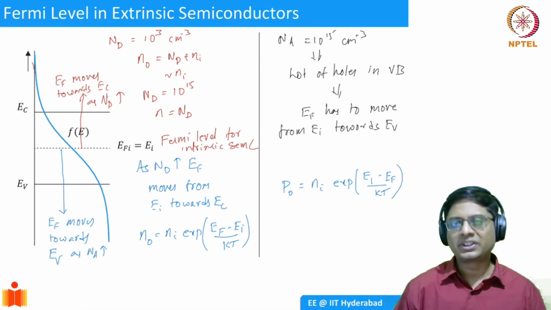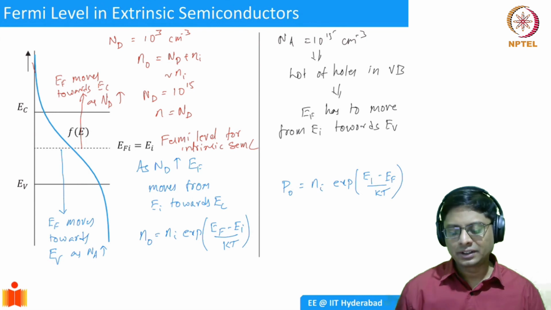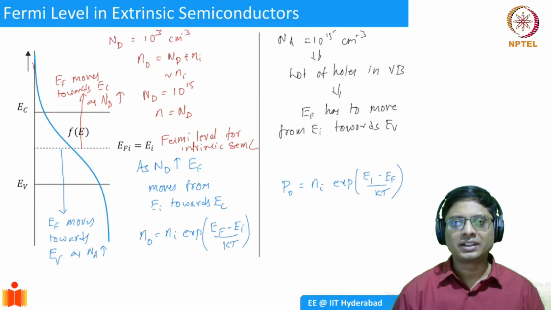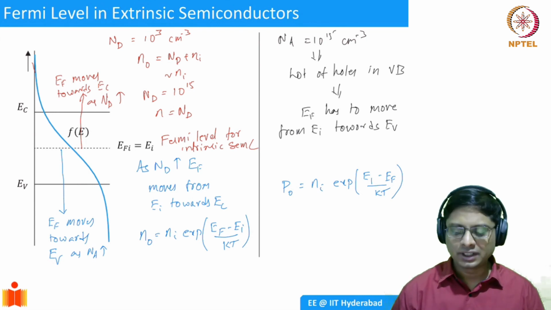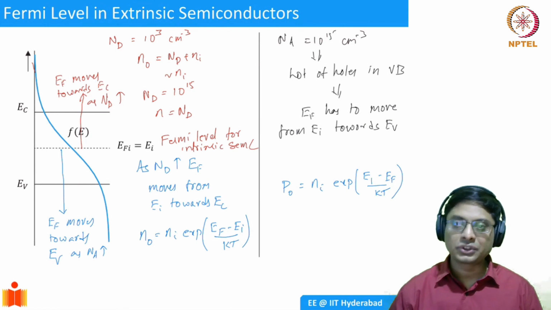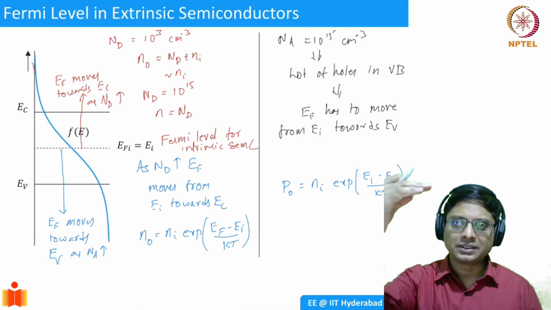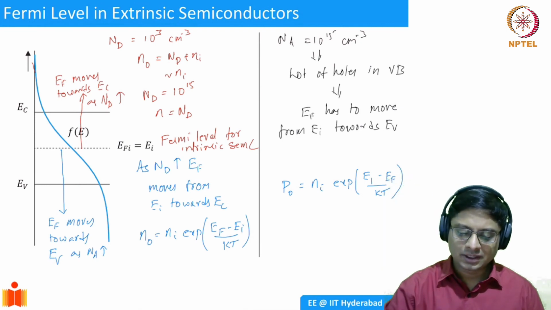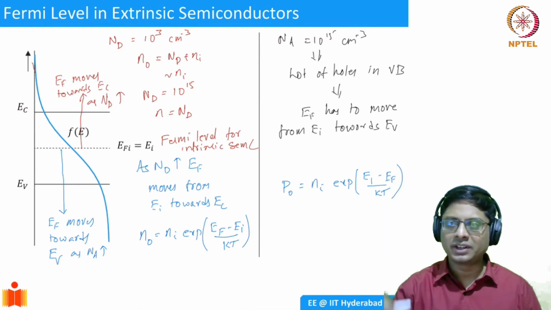So basically, as the Fermi level goes closer and closer to EV, the term in the exponential will increase, and so you get more and more holes. If EF goes above EI, then the exponential term will reduce, so the holes, P naught, will reduce.